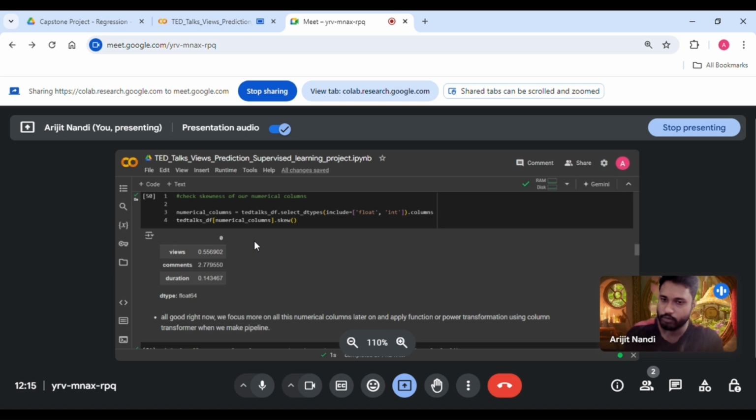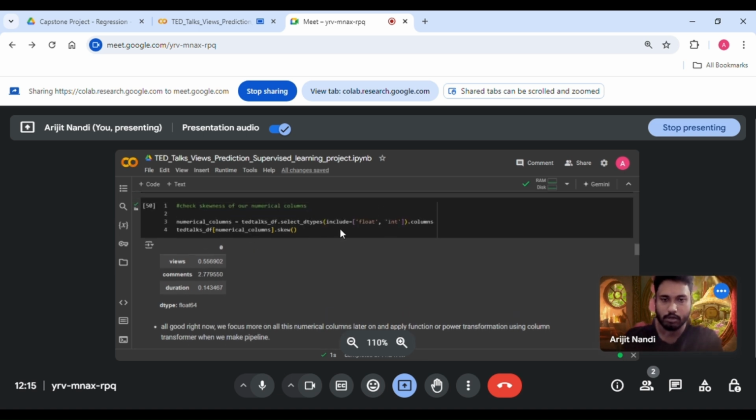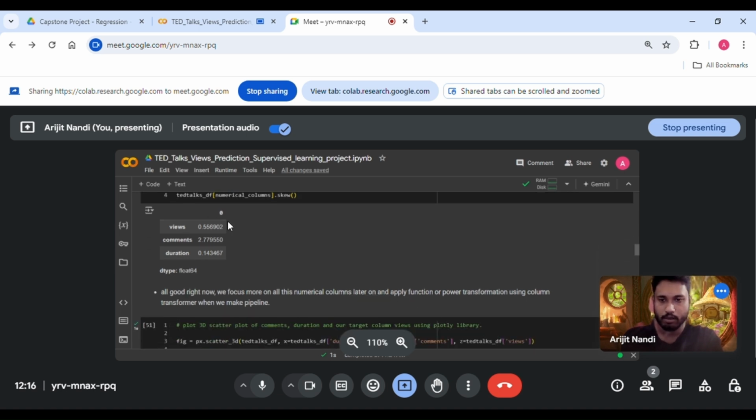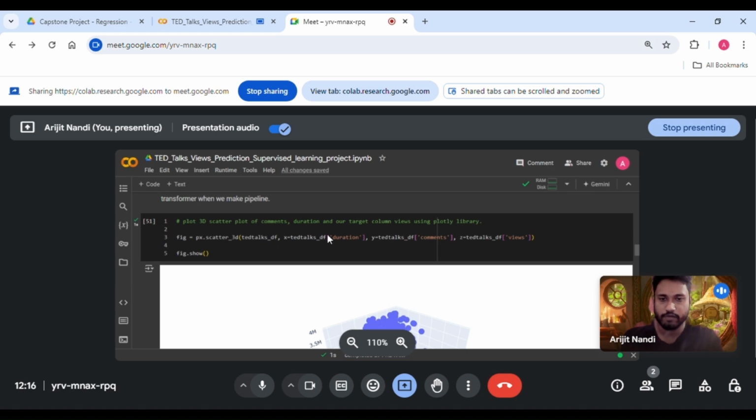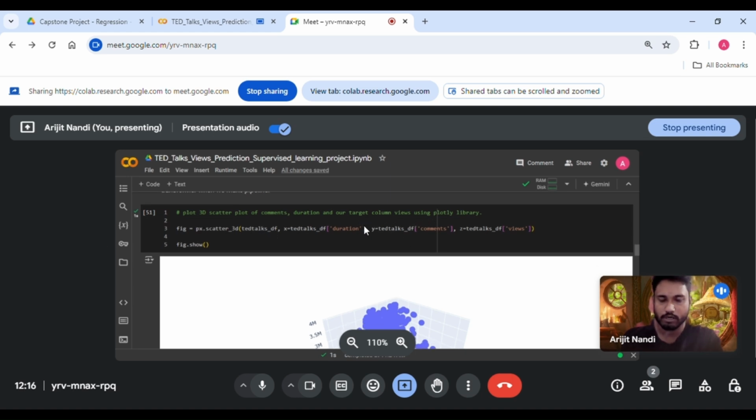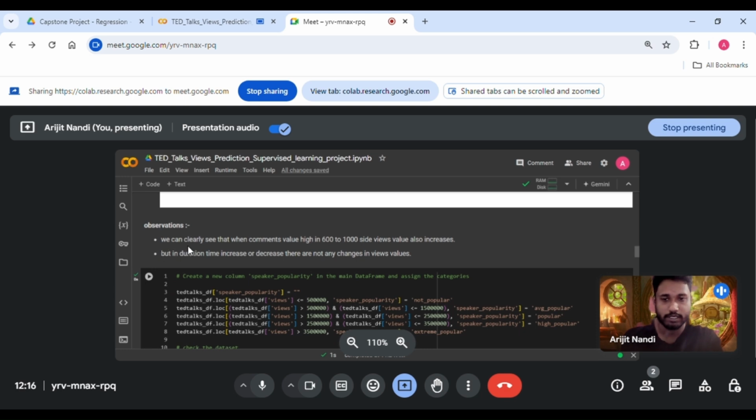Okay, changing the skewness of our numerical columns. So here I'm going to change the skewness of the numerical columns: views, comments and duration. Here it looks all good right now. We will focus more on all these numerical columns later, applying power transformation functions using column transformer when we make pipelines. Okay, this is the split view of the columns views, duration and comments. The observation we got: we can clearly see that when the comments value is high, around 600 to 1000, the views value also increases. But when duration increases or decreases, there are no changes in the views values.